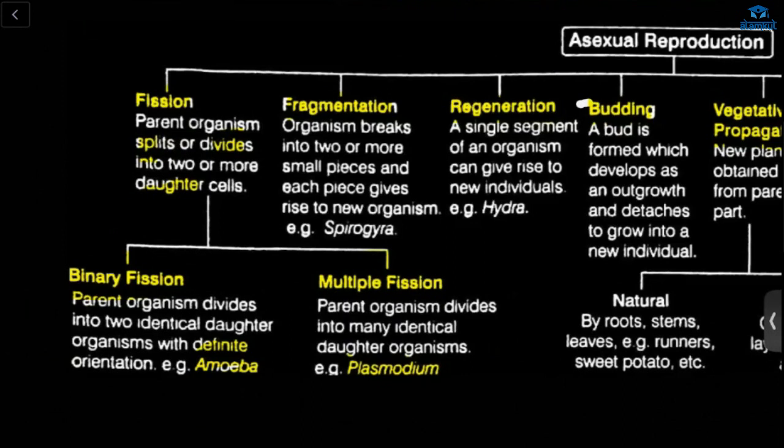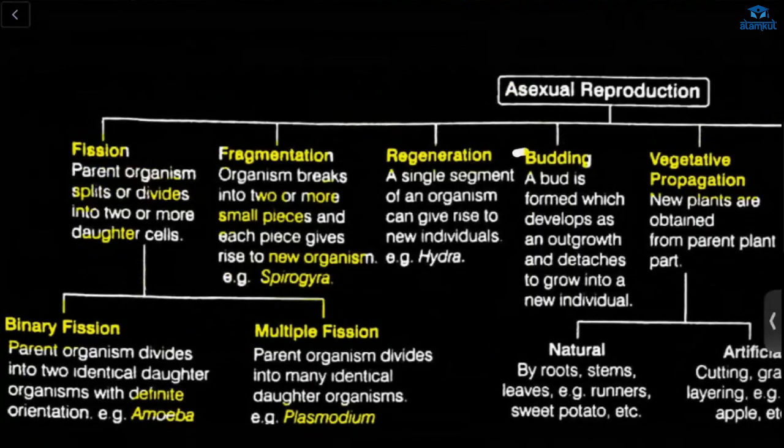Next, we have fragmentation. Here the organism will break into two or more small pieces, and each piece will give rise to a new individual. This happens in spirogyra. Then next we have regeneration. In regeneration, a single segment of the organism will give rise to a new individual. For example, hydra. An example also includes planaria.